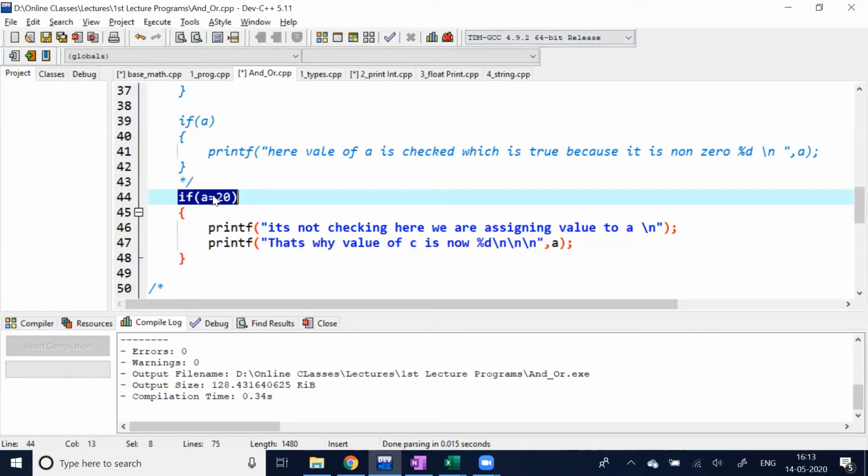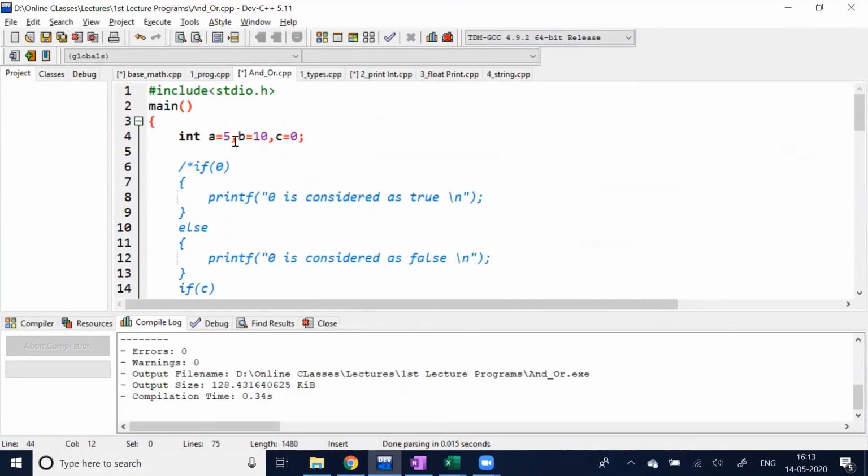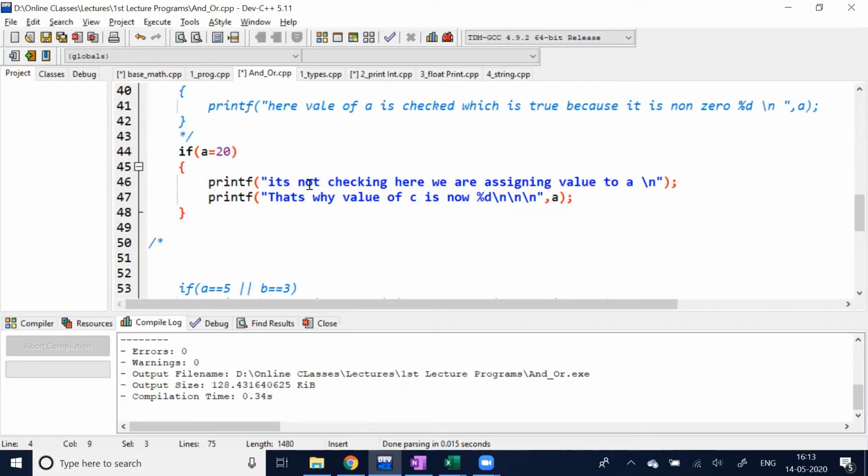Okay. Now see what I am doing. The value of A is 5. So sir, 5 is not equal to 20, it means false. So it is saying false. Okay, so your answer is not correct this time. Why so? I am not using double equal to. I am using a single equal to.